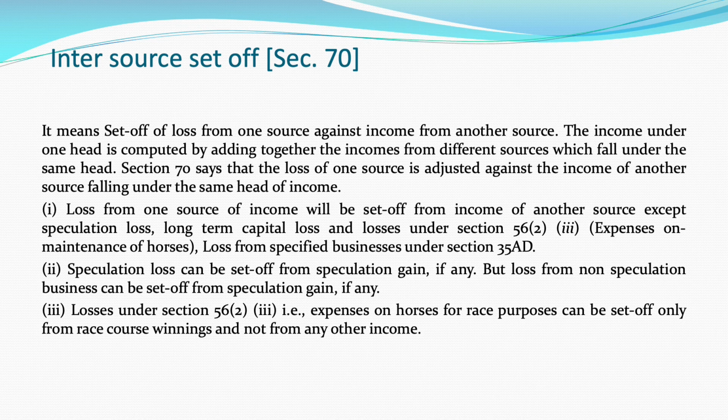Suppose Mr. A is having two businesses, A and B. He suffers a loss from business A and earns profit in business B. Then, while calculating his income under the head profits and gains, he can adjust the loss he has suffered from business A against the income from business B.